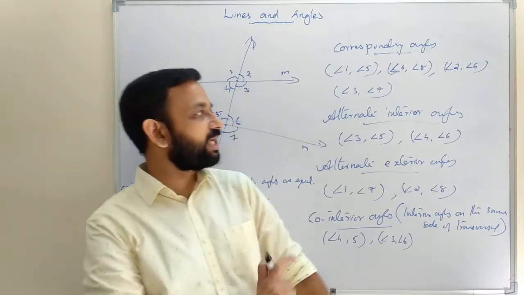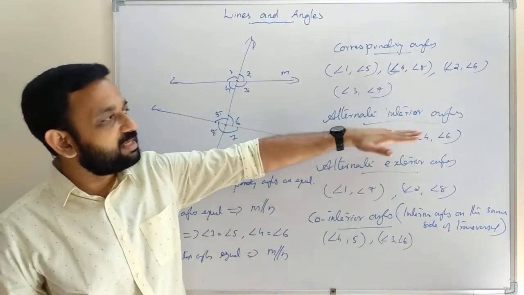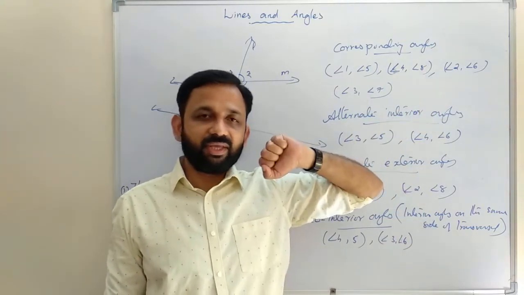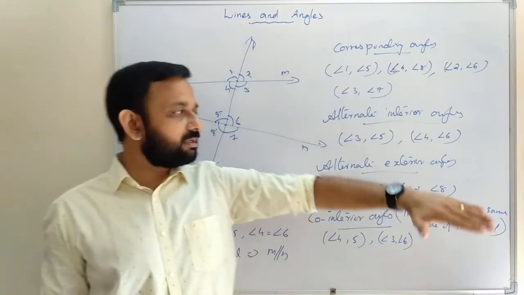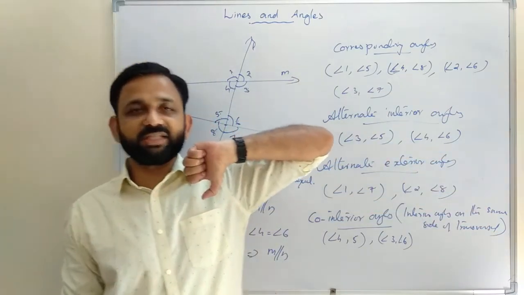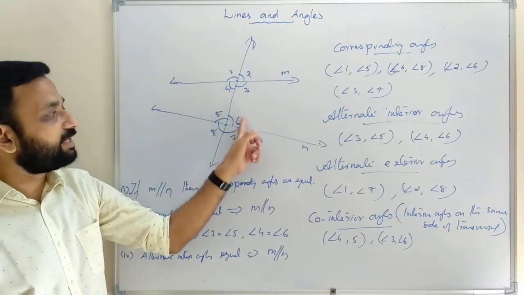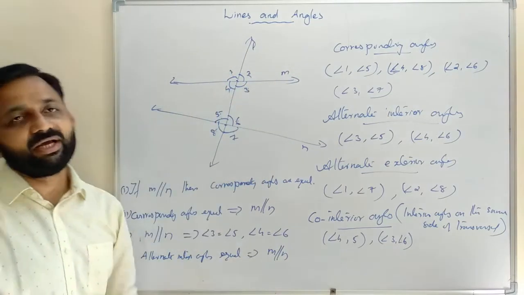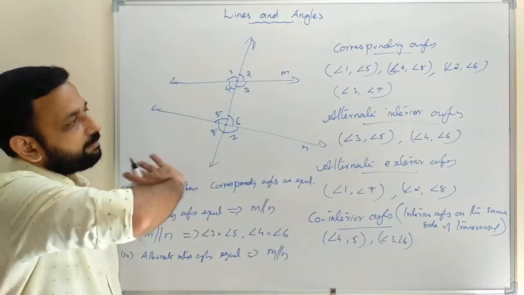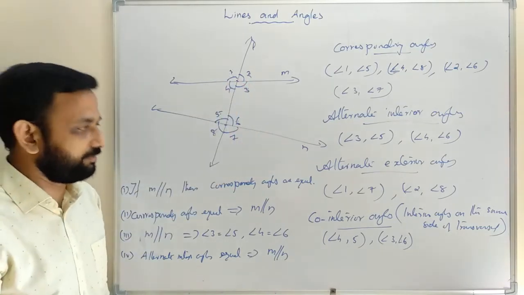So here also we cannot say alternate interior angles are always equal. If lines are parallel, we can say alternate interior angles are equal. In this figure, alternate interior angles are not equal because here the lines are not parallel. If lines are parallel, alternate interior angles are equal.